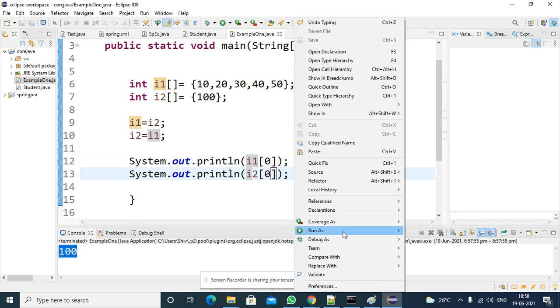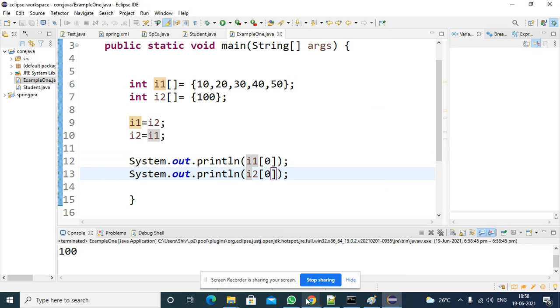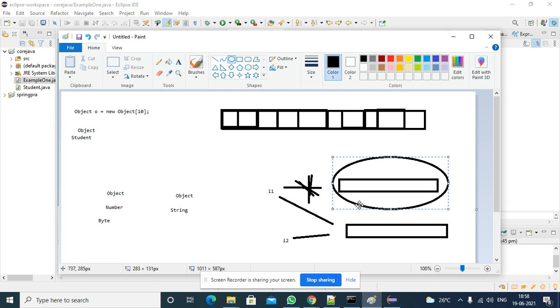So if you are executing it, you are getting 100 only. So this is no more, that is over. When you assign this time, the reference got cut, so the memory is unnecessarily wasted, and the garbage collector comes and removes that memory.